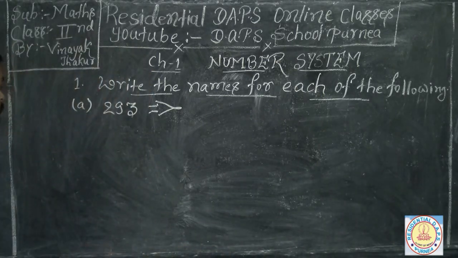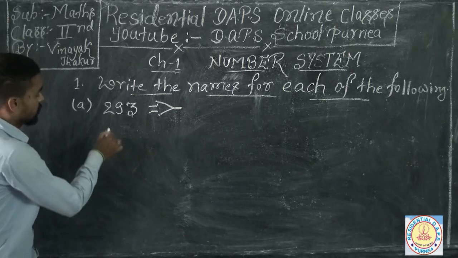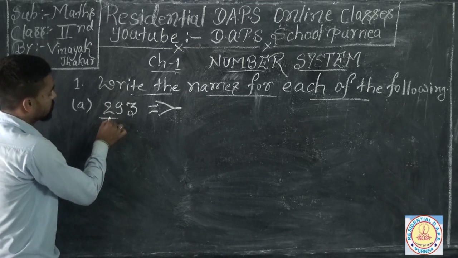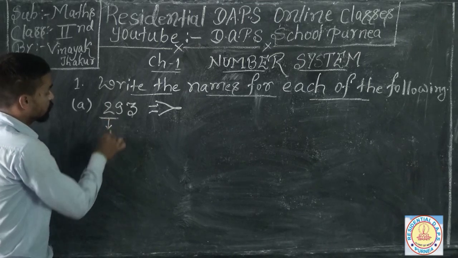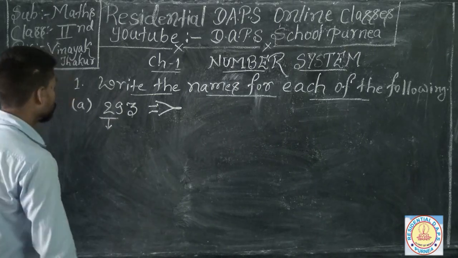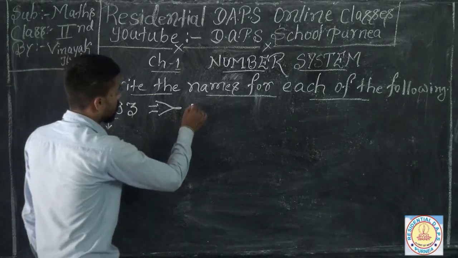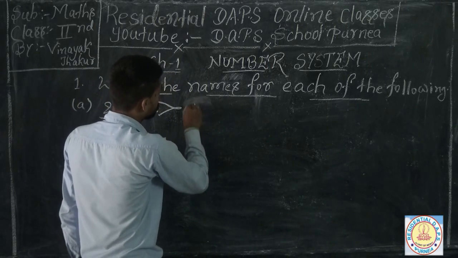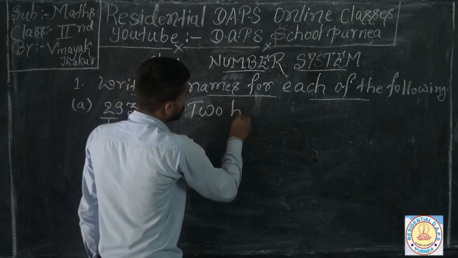Here on your blackboard, this is 2 and 2 is on the 100 place, so we can write easily 200 in words. 200.